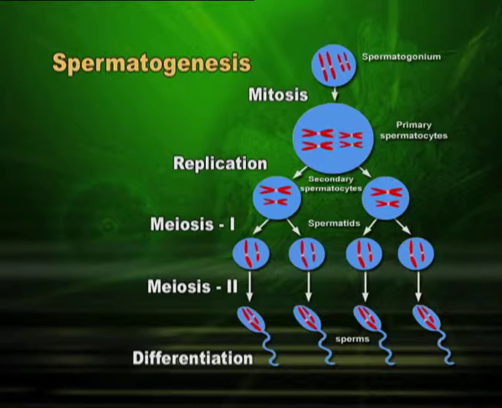So all 4 have 23 chromosomes, and now they will give rise to sperms, and hence sperm will have 23 chromosomes. The cells are named spermatogonia, primary spermatocytes, secondary spermatocytes, spermatids, and then the sperms.